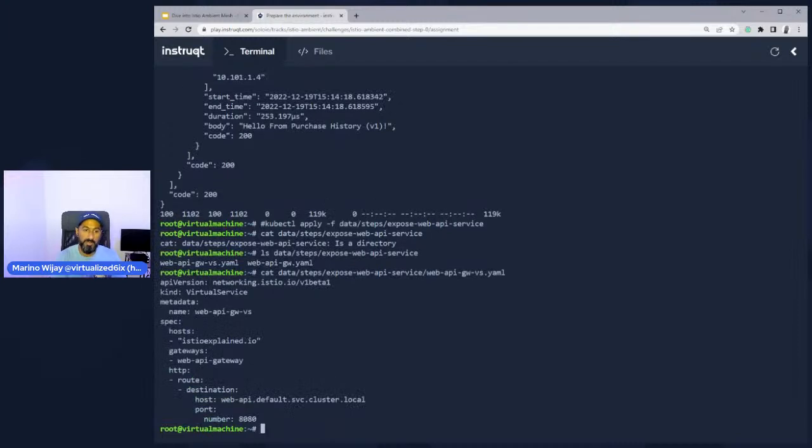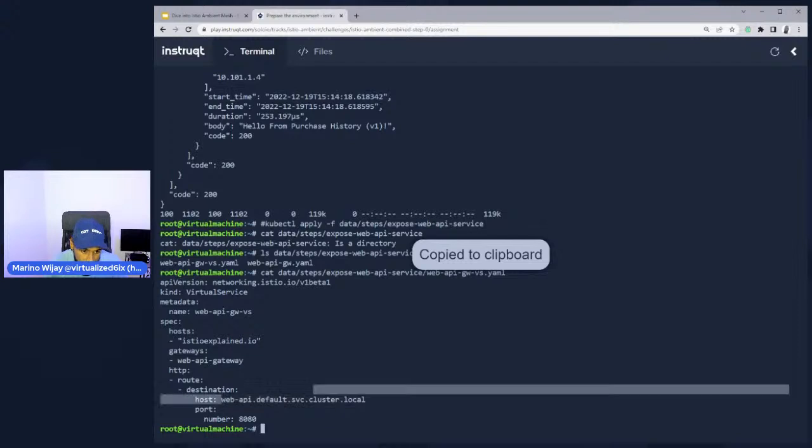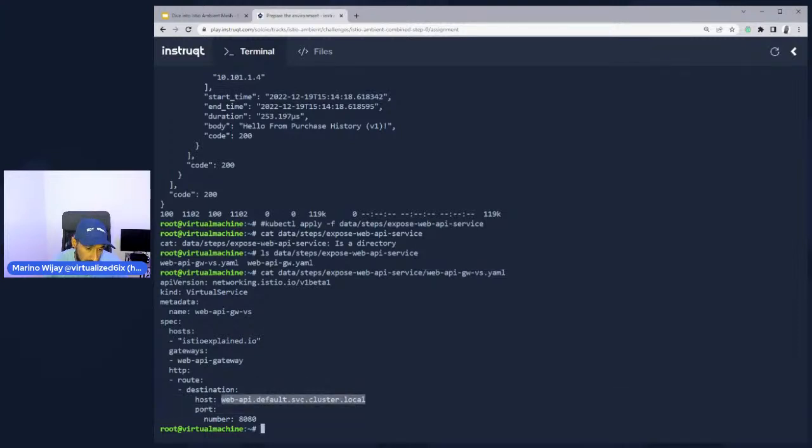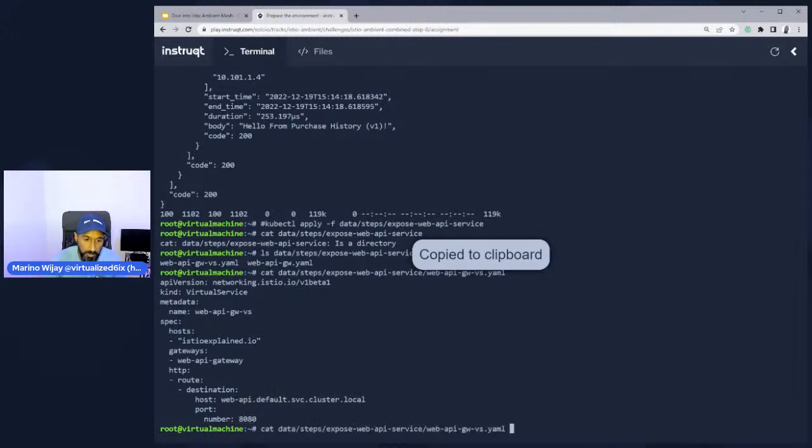So this is like, okay, if I give you DNS, tell me how to get to the specific backend. What this means is the Istio Ingress Gateway is listening in on this host, istioexplain.io, from this gateway. When I do receive requests coming inbound, I have a route to get to the Web API service. This is actually the fully qualified domain name if you didn't know that. And we're going to access this on this port number.